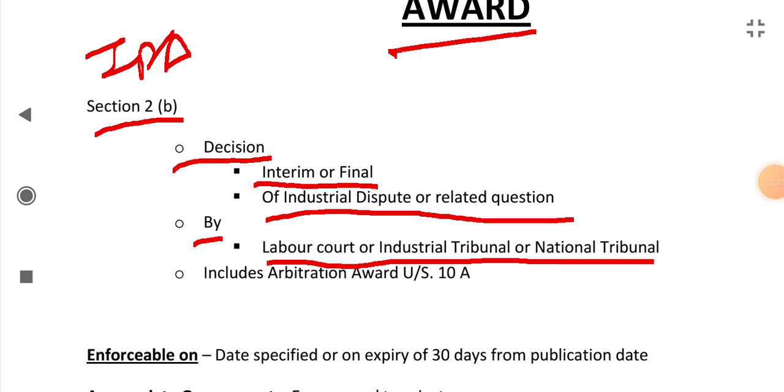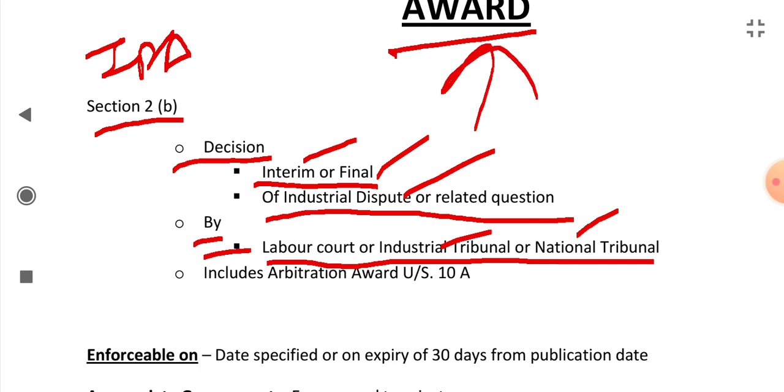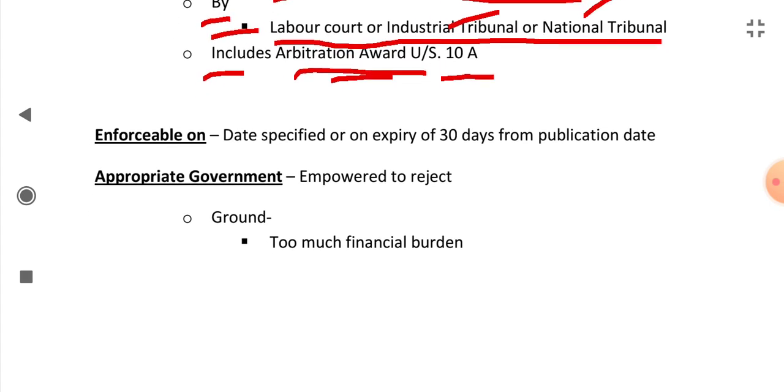So the decision given by a labor court or industrial tribunal or national tribunal, whether that decision is interim or final, related to any industrial dispute, that decision is called an award. It also includes an arbitration award under Section 10A; they are included in the definition of award.